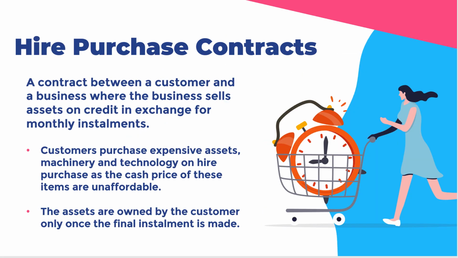A hire purchase agreement is a contract between a customer and a business where the business sells assets on credit in exchange for monthly installments. Customers purchase expensive assets, machinery, and technology on hire purchase as the cash price of these items is unaffordable. The assets become the ownership of the customer only once the final installment is made.